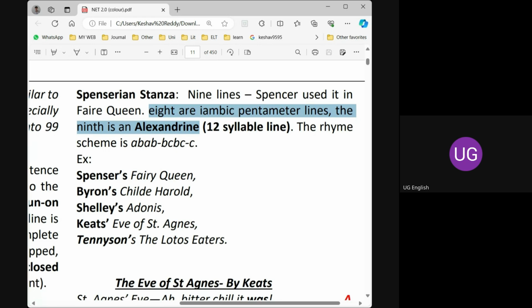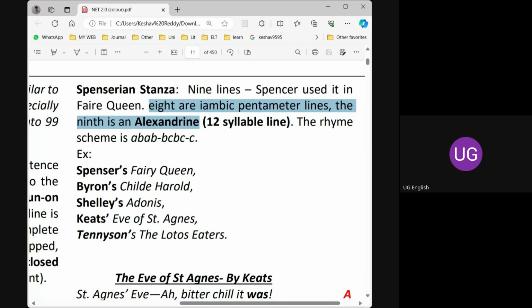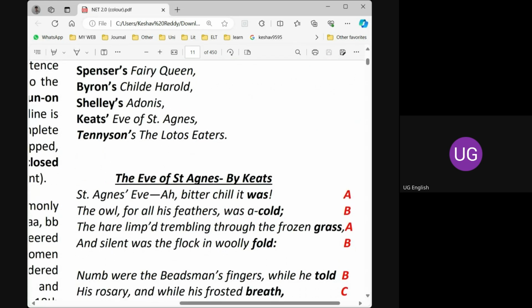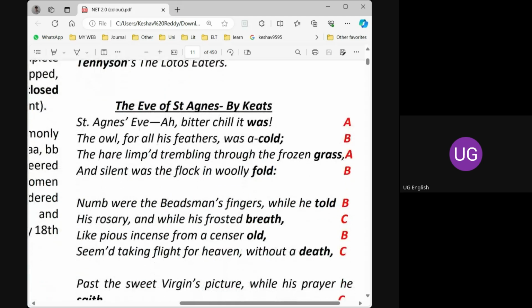The rhyming scheme of this is ABABBCBCC, and the final line has 12 syllables. You have to remember this. The best examples are Spenser's Faerie Queene and The Eve of St. Agnes by John Keats. Just remember one or two examples initially.